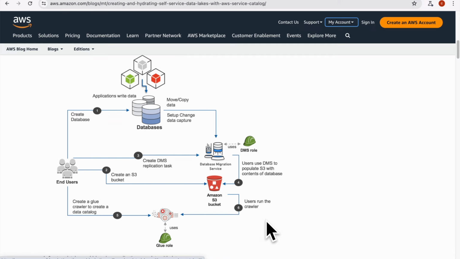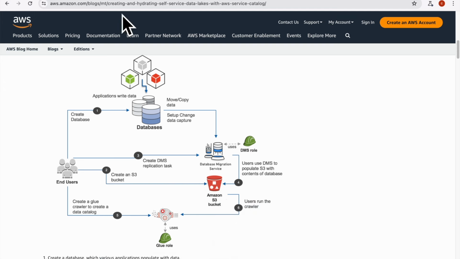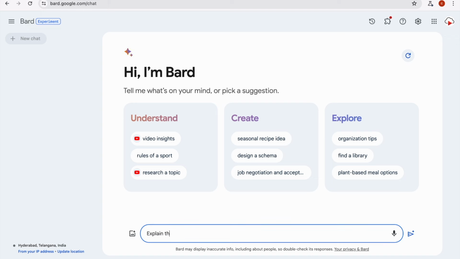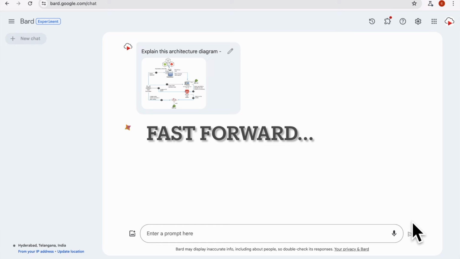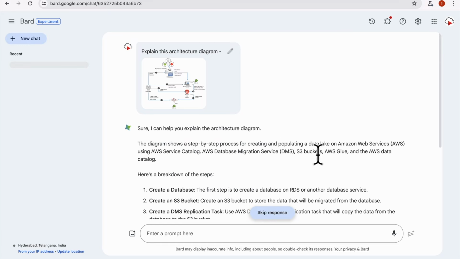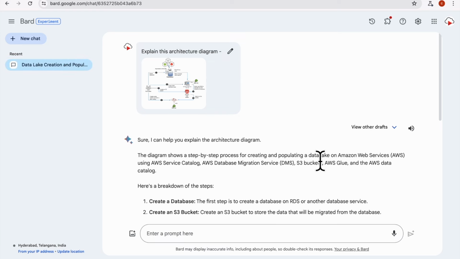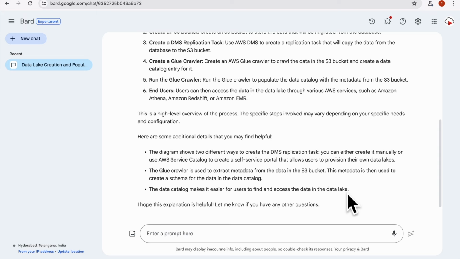Here is a blog post I authored 4 years ago when I was still working at AWS. Let me ask Bard to explain this architecture diagram. The diagram is from a 4-year-old blog post around an architectural pattern that uses AWS Service Catalog for enabling data lake hydration. As you can see, although there is no mention of AWS Service Catalog in the diagram, Bard was able to connect it with the blog post and was able to provide detailed insights.